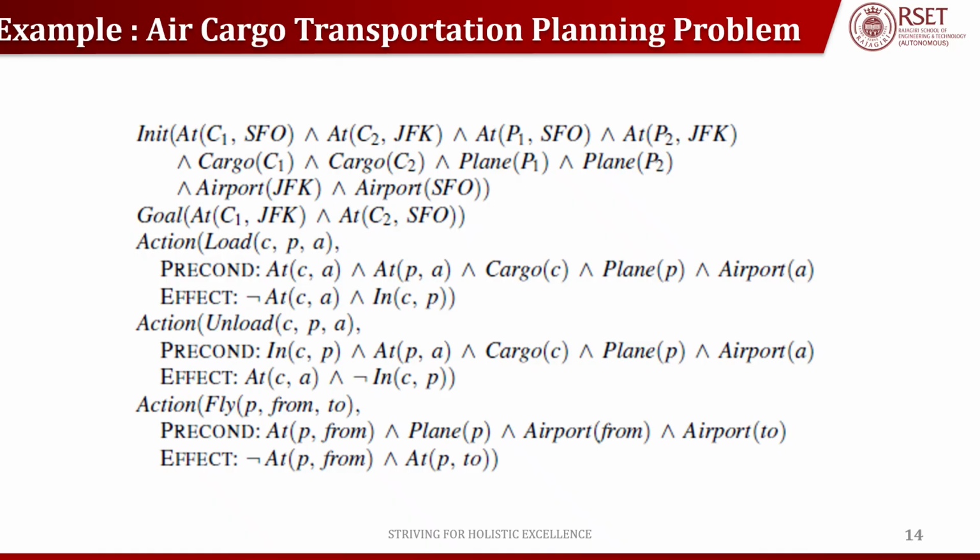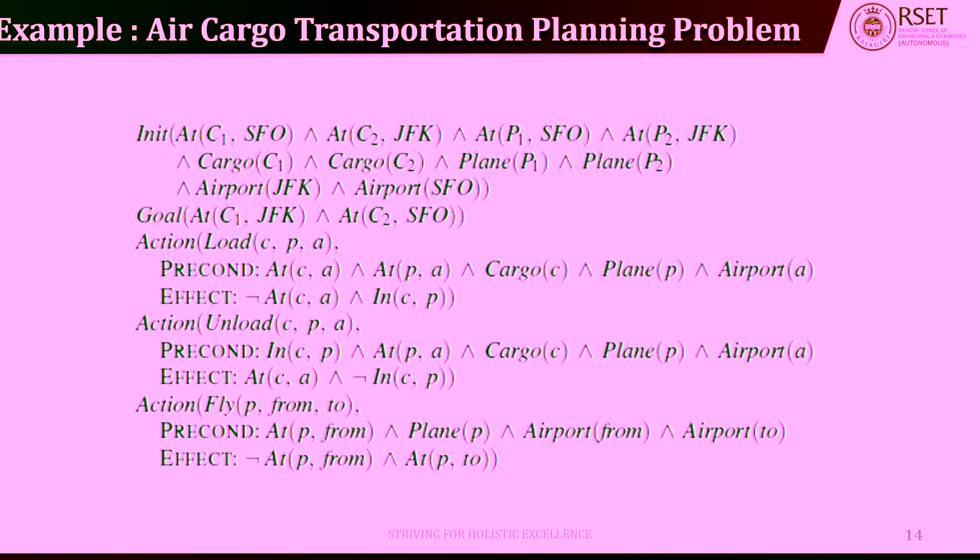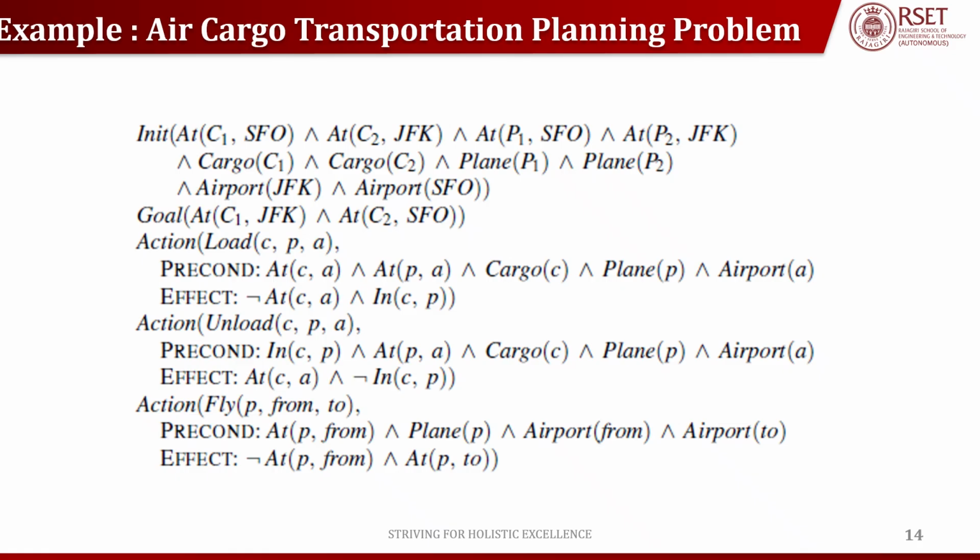That is, P is not at from and P is at to. So this is one of the examples for the air cargo transportation problem, which means that you will have an initial state and a goal state. In order to reach the goal state from my initial state, you will perform many actions with the help of cargo, planes, and airports. So you again have three actions, that is load, unload, and fly, in order to get to my goal.